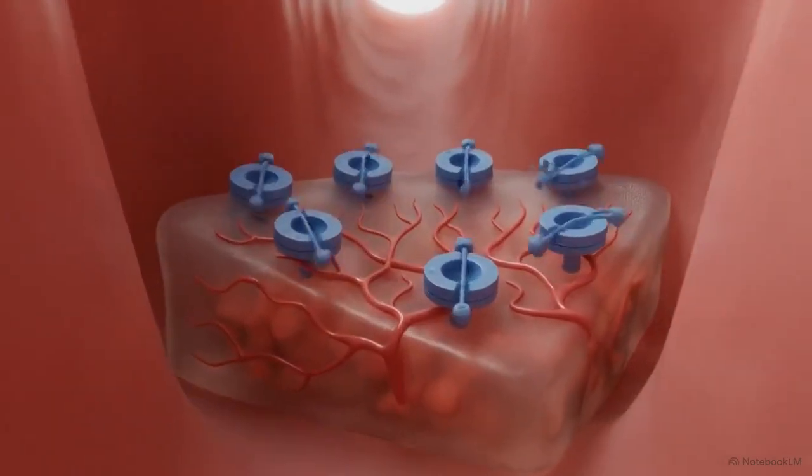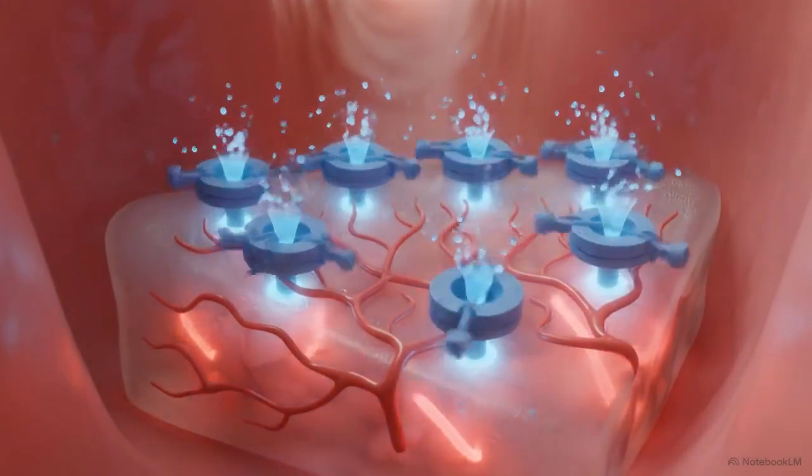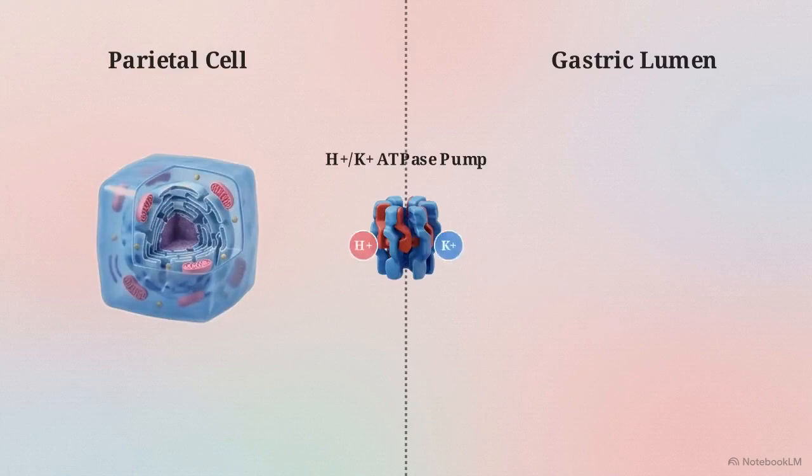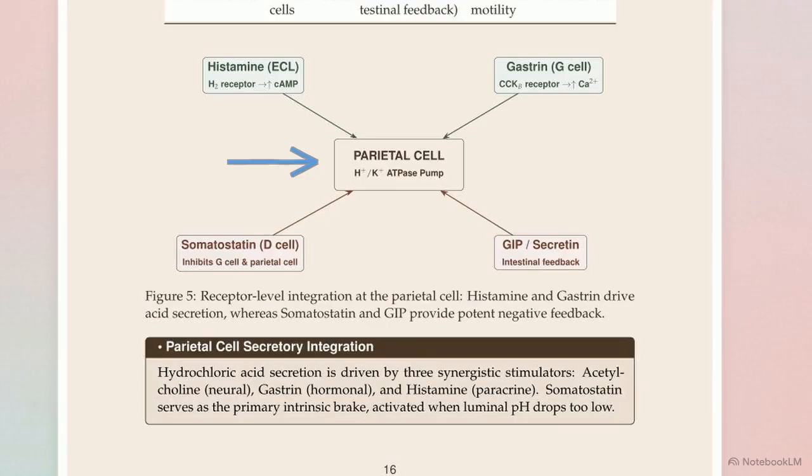The engine of this processing is the parietal cell, which pumps hydrogen ions into the gastric lumen in exchange for potassium via the apical H+K+ ATPase pump. This diagram illustrates the receptor-level integration at the parietal cell. The output of the acid pump is driven by three synergistic stimulators: acetylcholine from the vagus nerve, gastrin from antral G cells, and histamine from ECL cells.